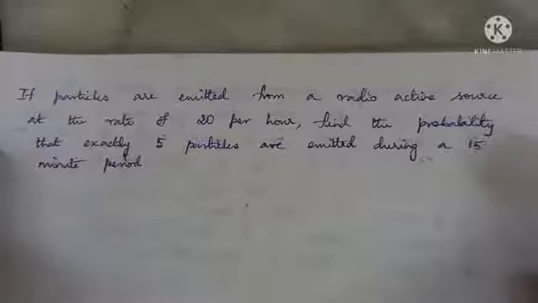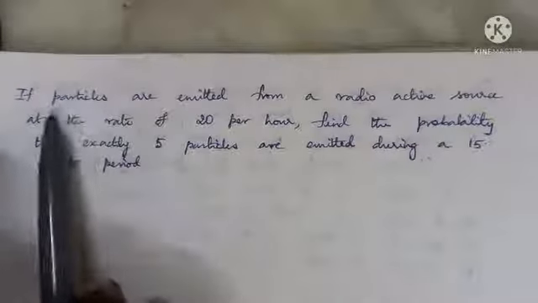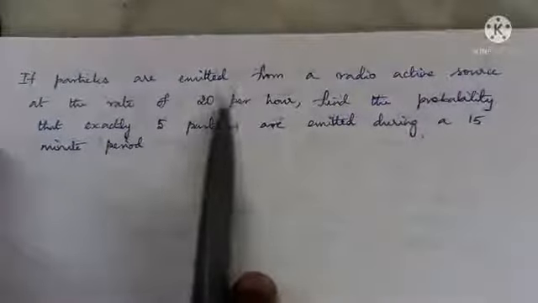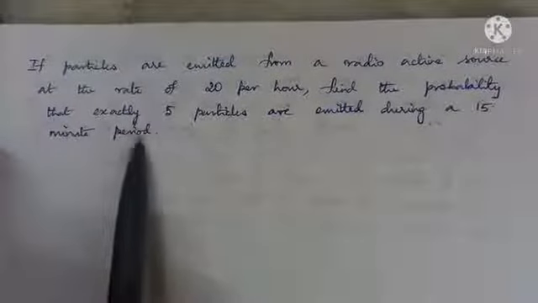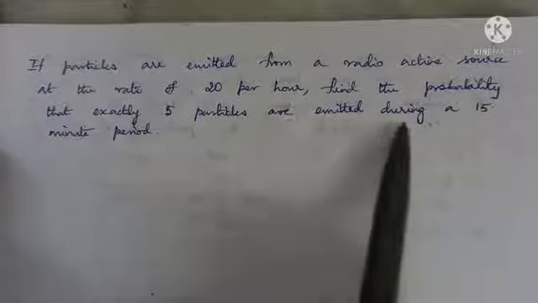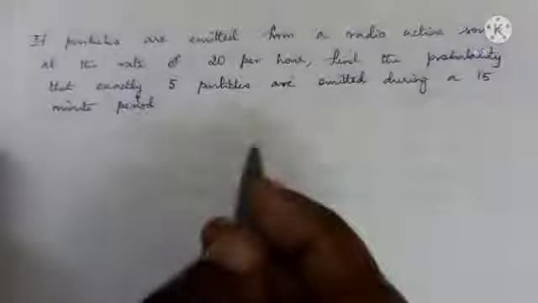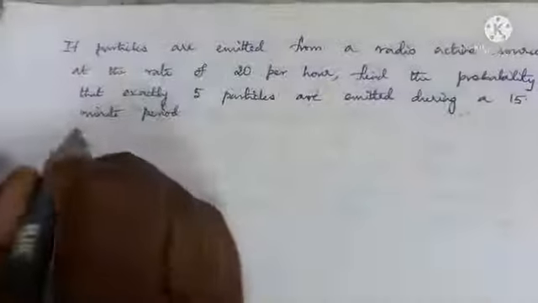Okay. Let us see this problem. If particles are emitted from a radioactive source at the rate of 20 per hour, find the probability that exactly 5 particles are emitted during a 15-minute period. So it's a problem of Poisson process. Very clear, right? So what is given?